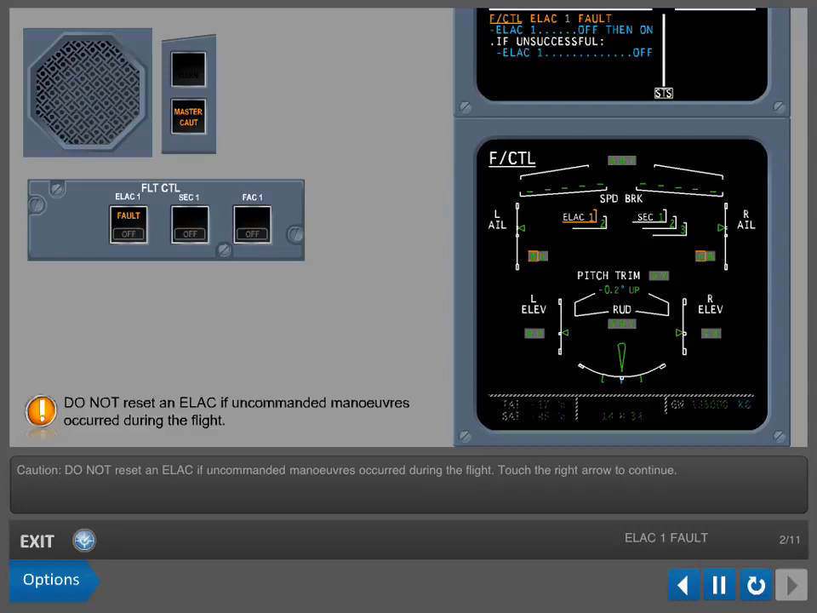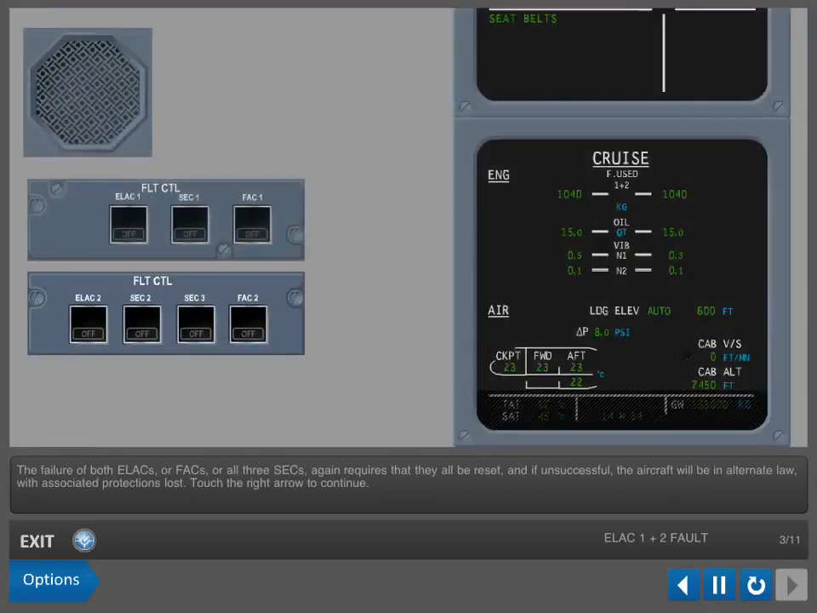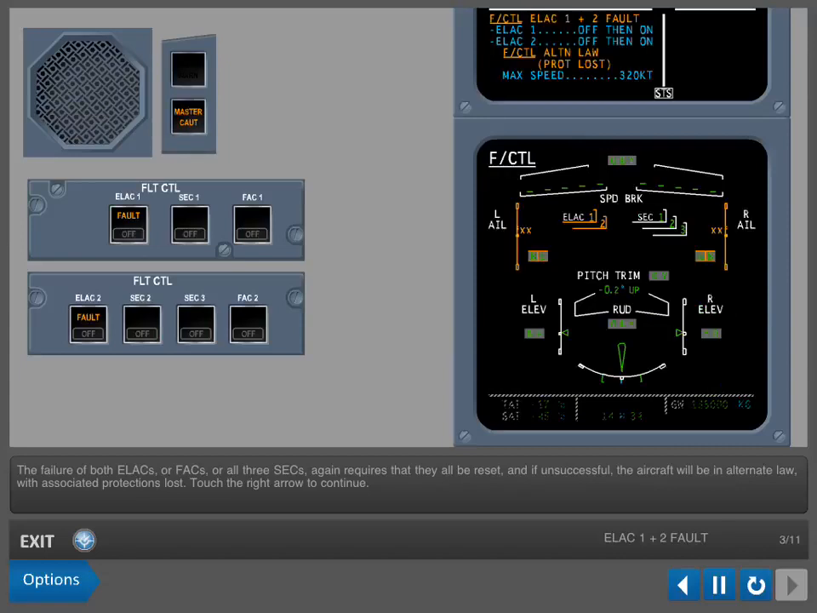Touch the right arrow to continue. The failure of both ELACs or FACs, or all three SECs, again requires that they all be reset, and if unsuccessful, the aircraft will be in alternate law, with associated protections lost. Touch the right arrow to continue.